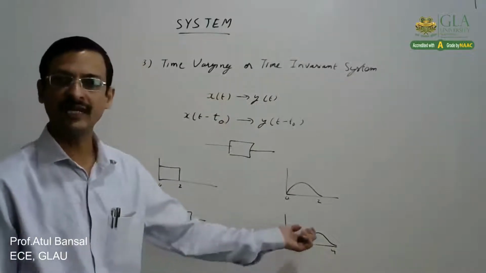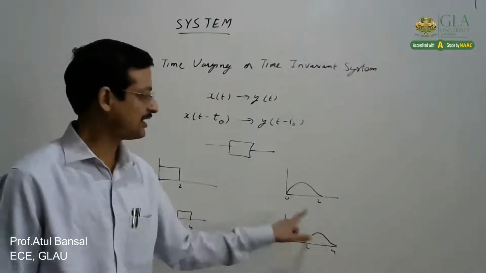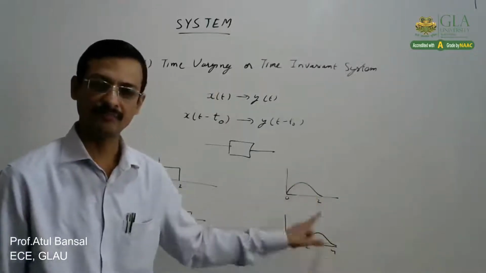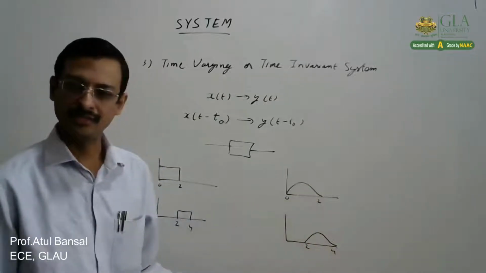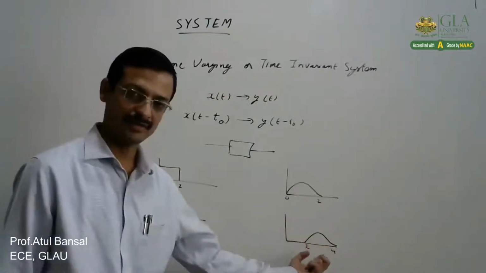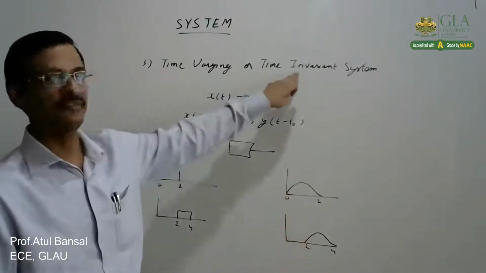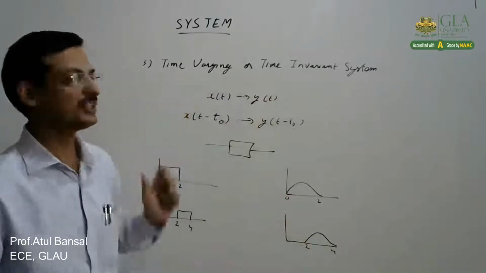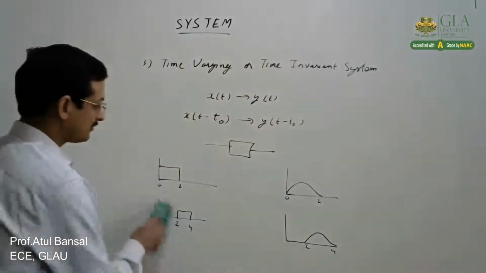Right? If it is more than that, less than that, or different than that, or the signal shape changes, it is not the same. If the output signal is also looking the same, right? There is no change in the behavior, no change in the time axis or amplitude axis. Then we say the system is time invariant. But if it is changed, we say the system is time variant. That is how we define this.